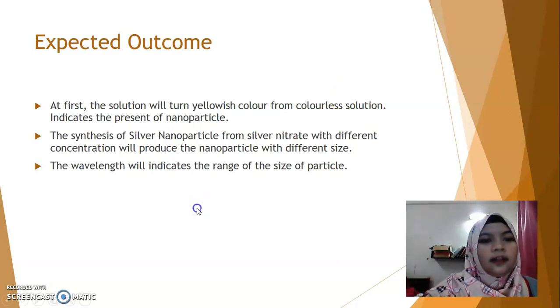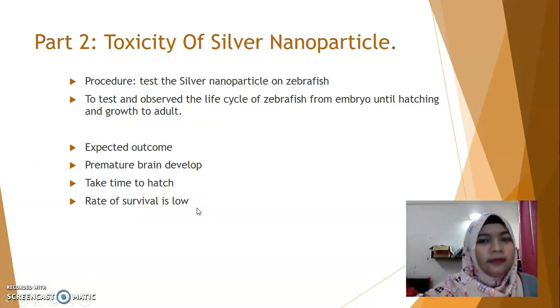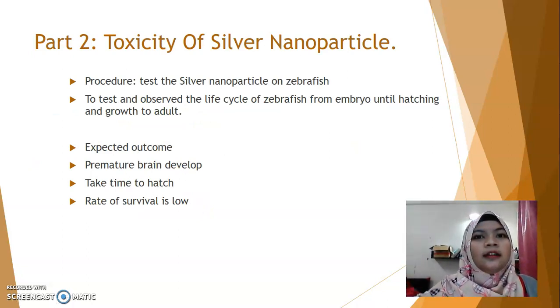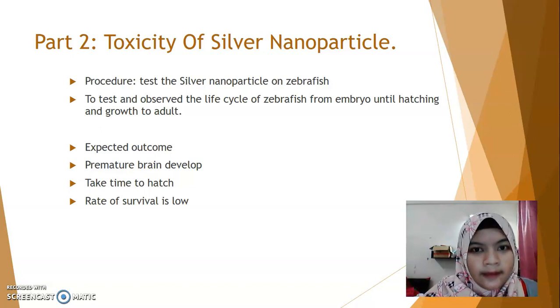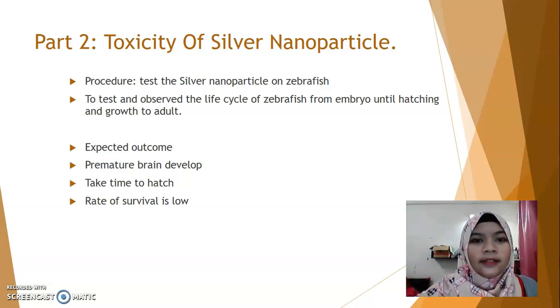We will move to the second part, which is the toxicity of the silver nanoparticle. At first, we will take a silver nanoparticle and inject it into the embryo of the zebrafish, and we will observe the hatching rate of the egg, the heartbeat of the zebrafish, and also the survival rate.